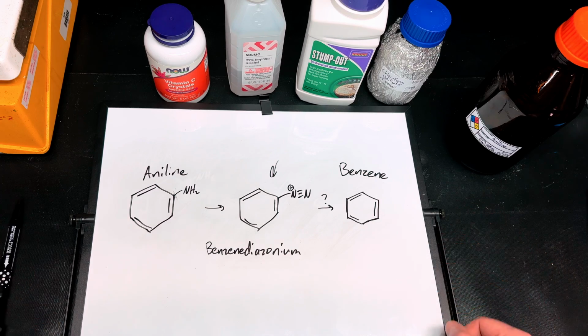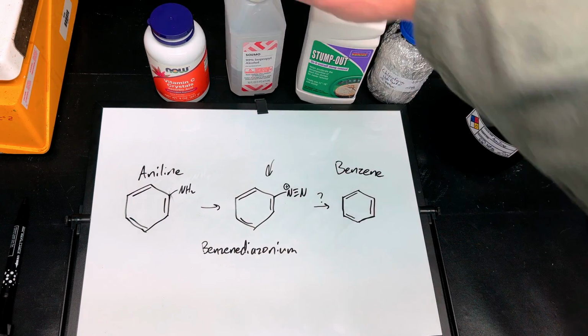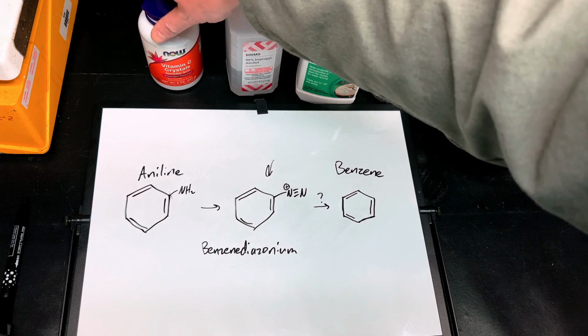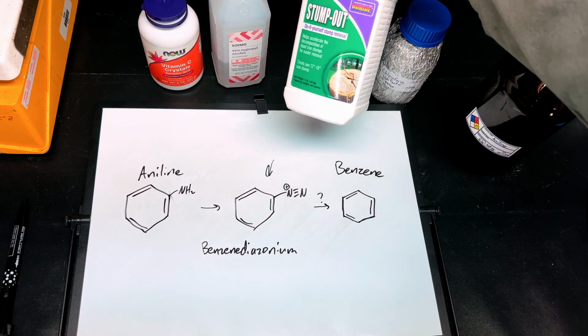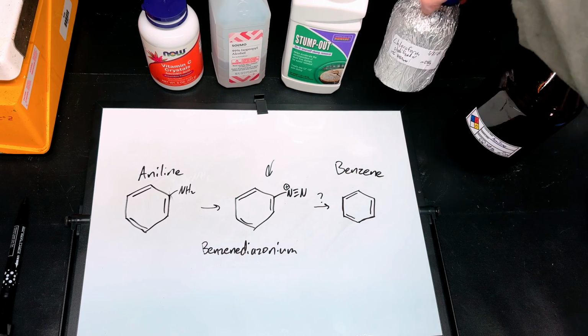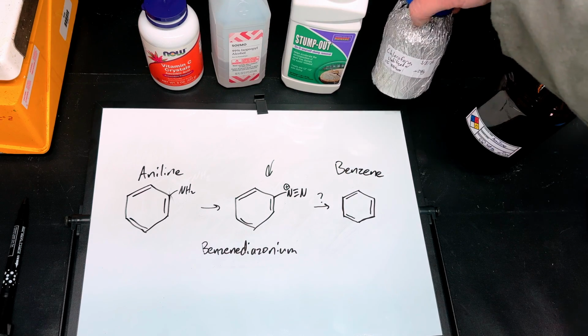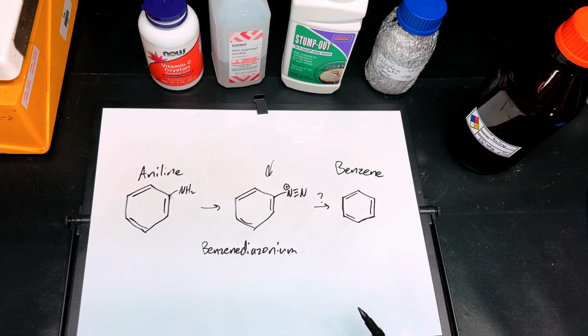Poring over some random papers and scrounging up ideas myself, I've got 4 candidates for reducing agents. First, vitamin C. Second, isopropyl alcohol. Third, sodium metabisulfite, here as stump remover. And fourth, surprisingly, chloroform. I'm pretty hopeful about sodium bisulfite. It sounds pretty good from the papers. It's surprising to me that chloroform could work at all, but we'll see how that goes.